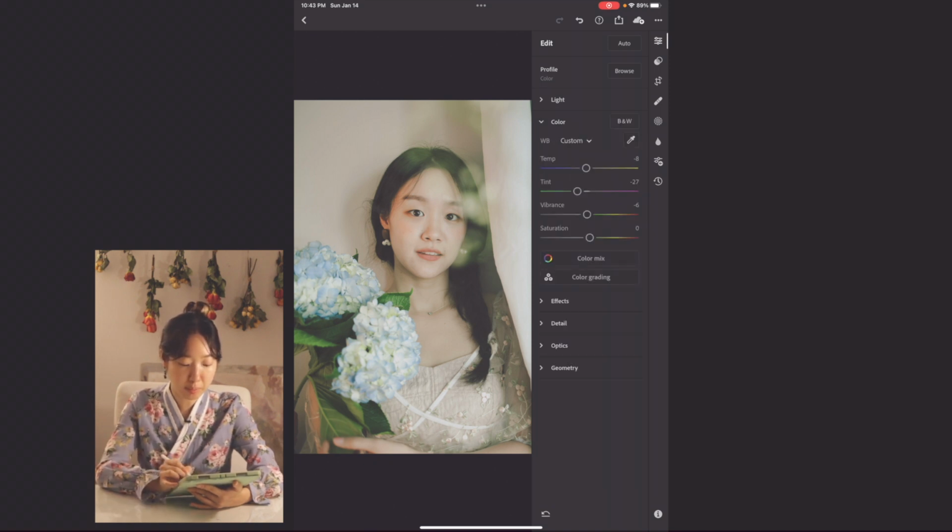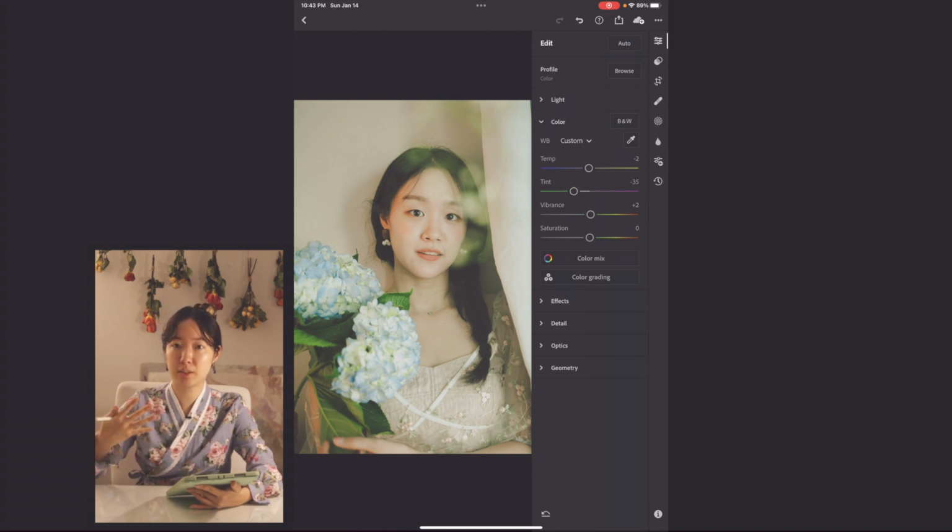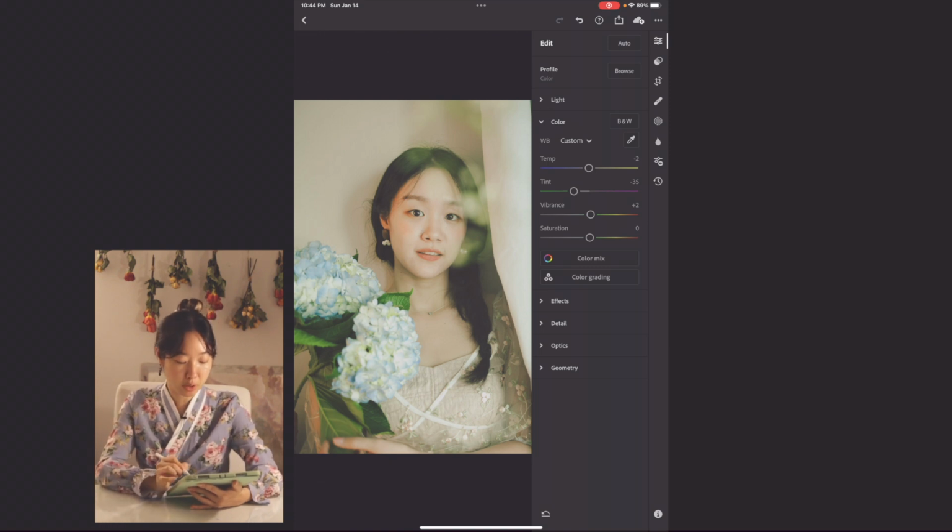I'm actually going to pull up a little bit more of warmth, and I want to enhance that green. So I'm going to really put that tint green a little bit more and enhance the whole color palette more. So I'm going to bring that vibrance. So vibrance is a bit more subtle than saturation, even though it's the same concept of making the colors more vivid, but vibrance is a bit more subtle and it doesn't change that much of a skin tone. So I turned up the vibrance a little bit more, and actually I'm going to turn down a little bit of yellowness so the green turns out more.